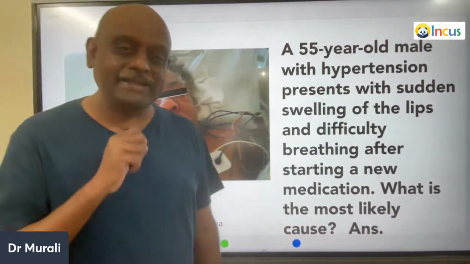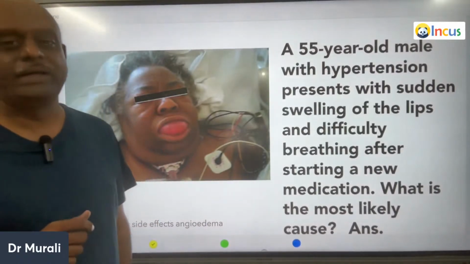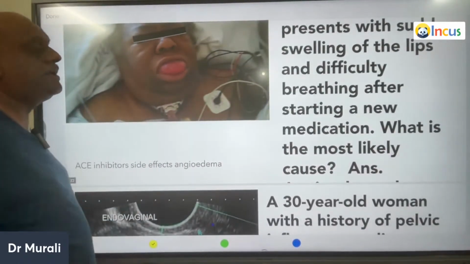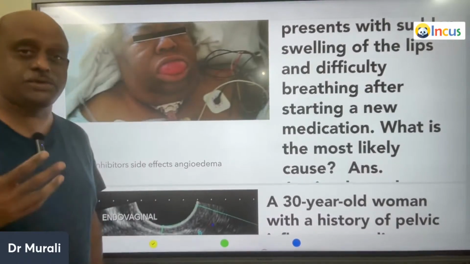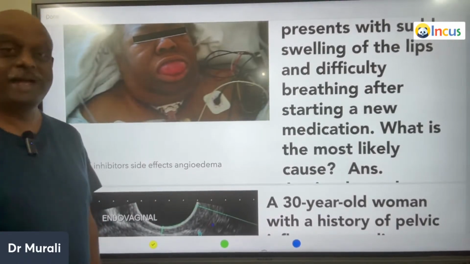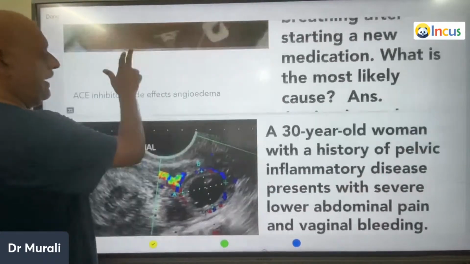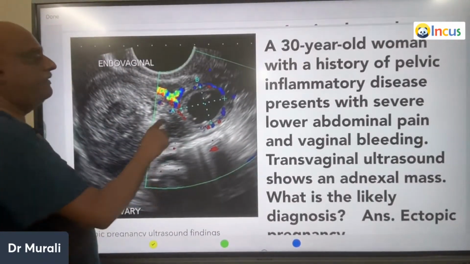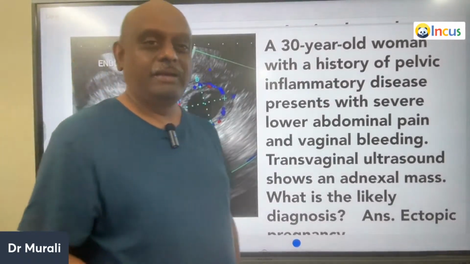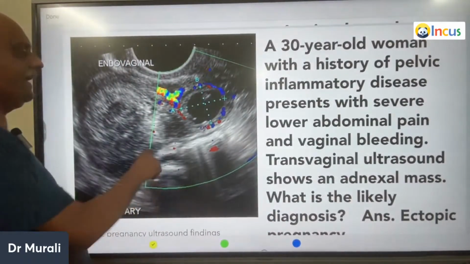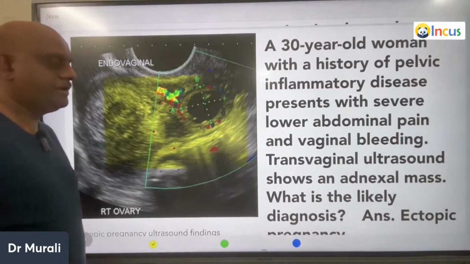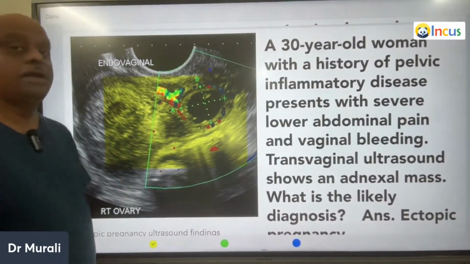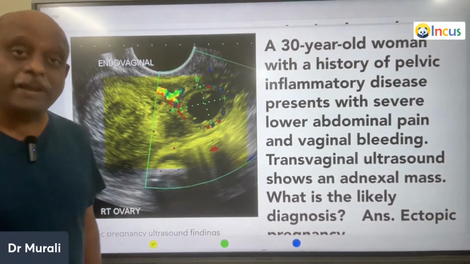A 55-year-old who has got a sudden swelling of the lips. He has a difficulty in breathing. So what is the most likely cause? You should remember always, ACE inhibitors are notorious to lead to the development of angioedema. A 30-year-old woman with a history of pelvic inflammatory disease presents with severe lower abdominal pain, vaginal bleeding. There's an adnexal mass. So what is your diagnosis, doctor? It is an ectopic pregnancy.